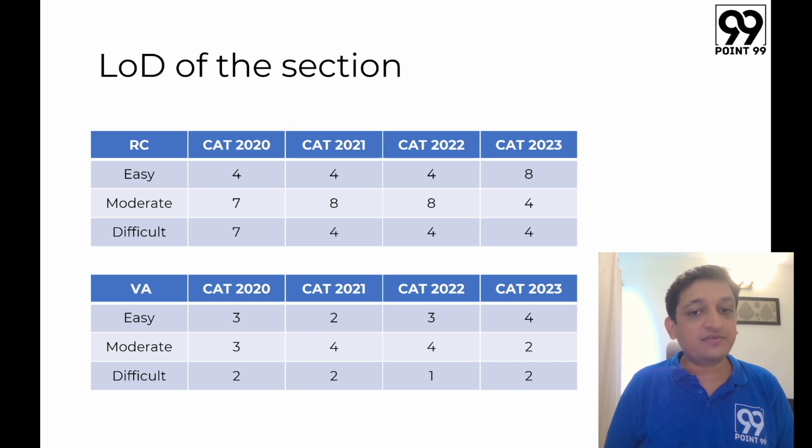And in terms of the VA side of things, if you look at this particular table, you will see that every year out of the 8 questions that are asked, that has remained consistent. 2020, 21, 22, 23 हर साल में 8 questions आए हैं from the VA side of things. अगर आप वो वाला पार्ट देखोगे, more or less consistent रहा है in terms of the split according to the level of difficulty. तो हर साल 3 या 4 क्वेश्चंस हम एक्सपेक्ट करके चल सकते हैं आउट ऑफ 8 दैट कैन बी क्लासिफाइड एज इजी. इजी का मतलब यह है कि आपको अगर बेसिक टेक्निक्स पता है इसको सॉल्व करने की, यू विल बी एबल टू सॉल्व दीज क्वेश्चंस वेरी वेल. In terms of the moderate questions, almost 2, 3, 4 questions can be classified as moderate, and in terms of the difficult questions, every year you will find 1 or 2 questions that can be classified as difficult.